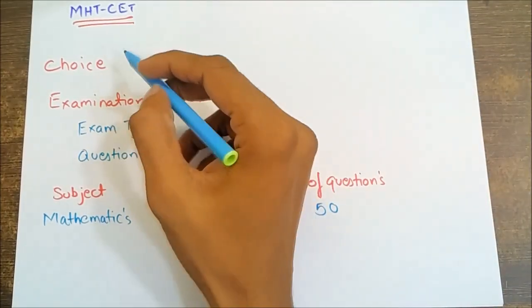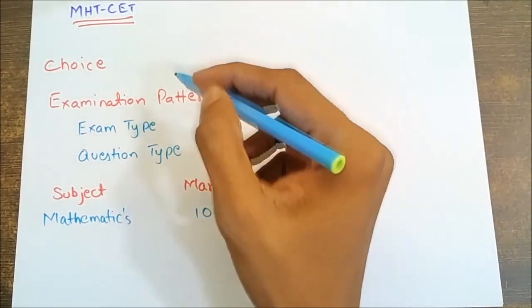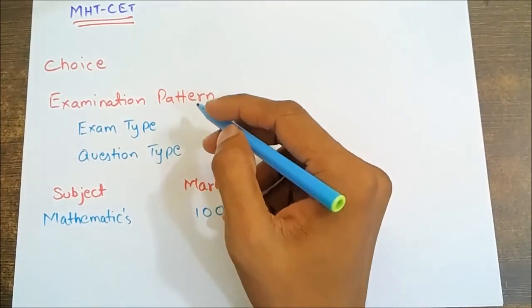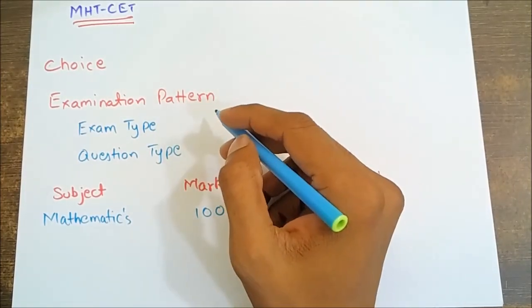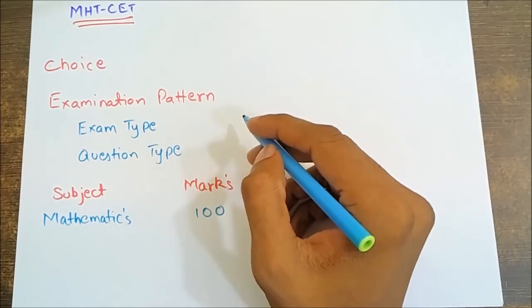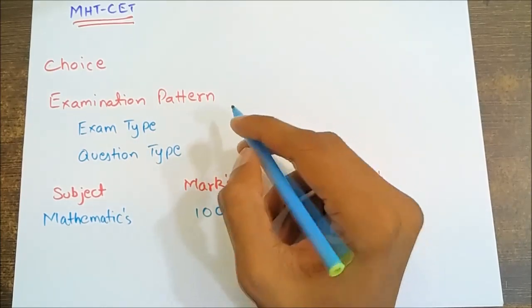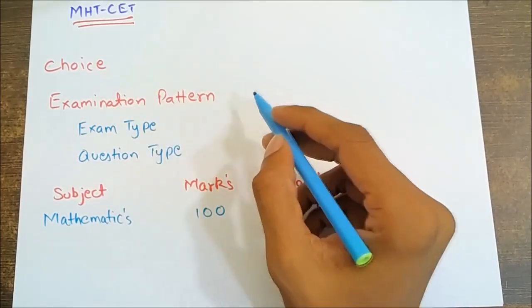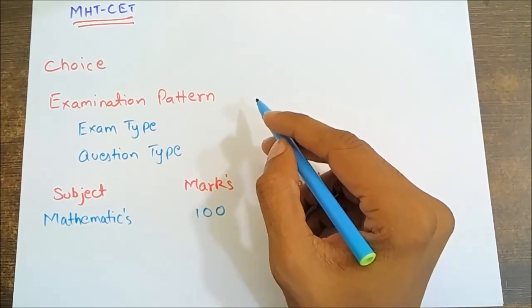Let's see overall Maharashtra CET. Candidates who wish to take admission in engineering programs through Maharashtra CET 2017 will have to appear in physics, chemistry, and mathematics papers. There is no choice among the questions, that is, all the questions have to be answered.